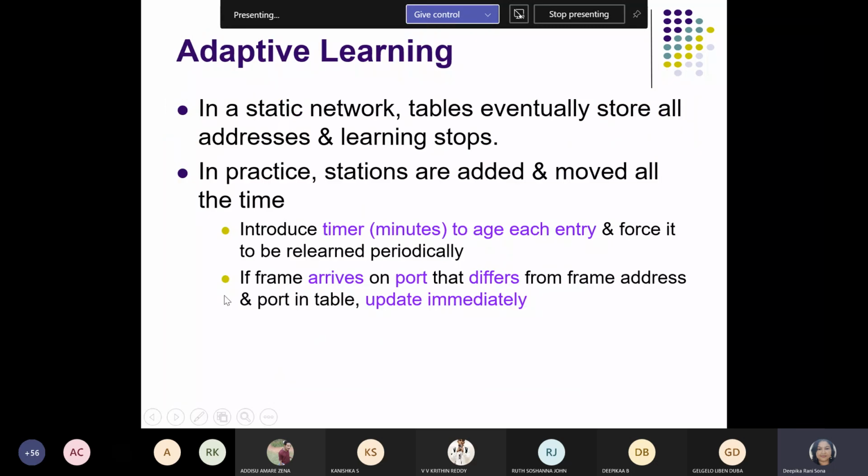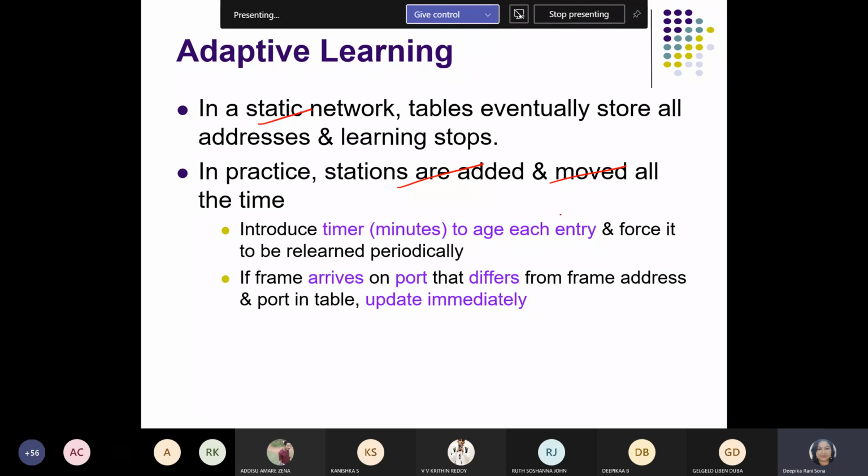So in this adaptive learning, suppose it is a static network, and the tables are used to store all the addresses and learning stops, with respect to the port number only, right? So if the stations are newly added and moved all the time, that means dynamic. For the static case, you can store the information, but if the stations are changing each and every time, these are dynamic in nature.